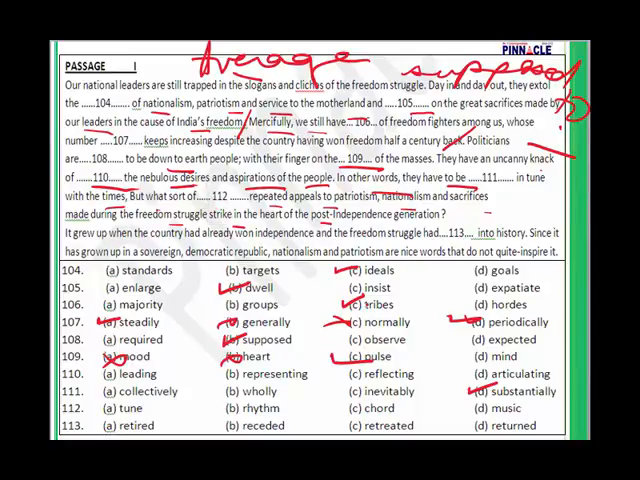But what sort of chord, for 112 we will go with, for what sort of chord, this is going to be correct. But what sort of chord repeated appeals to patriotism, nationalism and sacrifices made during the freedom struggle strike in the heart of post-independence generation. And then for the last 113, our option is going to be A. Won independence and the freedom struggle had retired into history. This was a slightly difficult one for the normal student. So in this, if your score is around 6 or 7, it's fine.